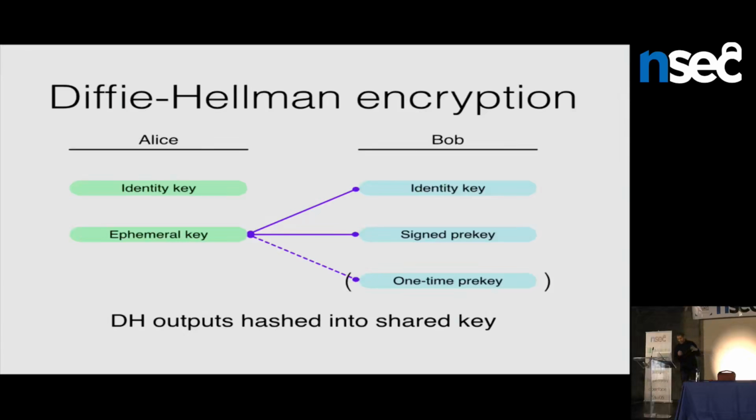What we haven't done yet is authenticate that this session key is known only to Alice, because anyone could have created an ephemeral key and sent this message to Bob. So we also want to mix in something that authenticates Alice, and we could do that a couple ways.